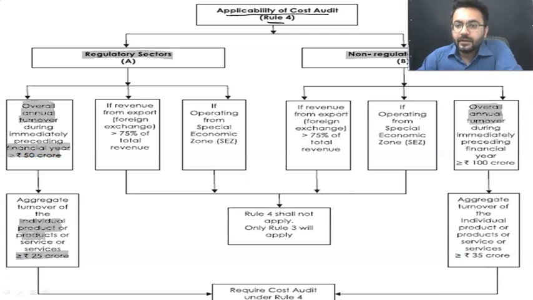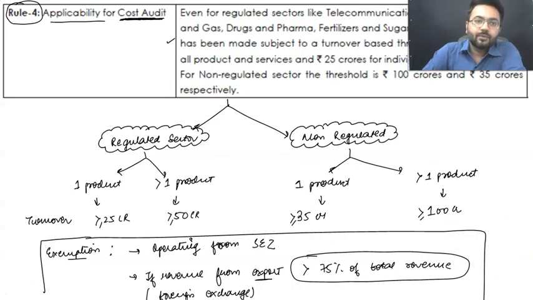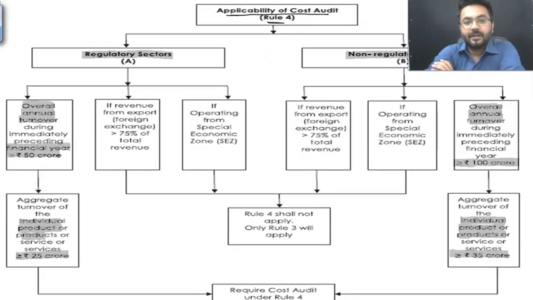Overall annual turnover in the preceding financial year is more than 100 crore rupees. And overall, if we talk about the individual product or products, here we have more than 35 crore rupees. Got it? This is the same part which we have covered so far. Over here in rule number 4, I have already explained this. There is nothing new. The same has been explained twice.